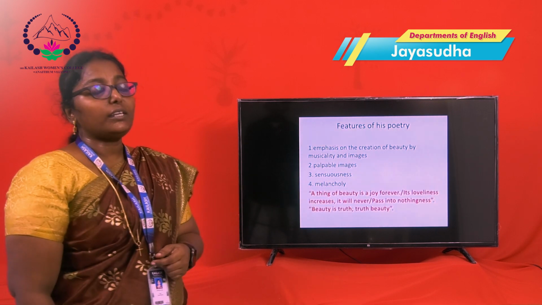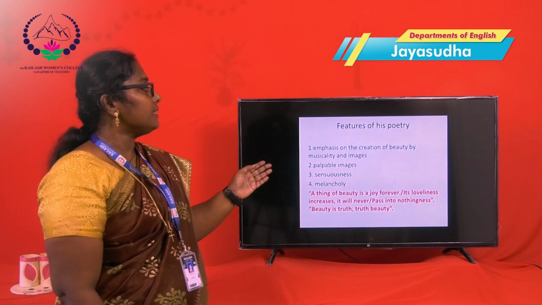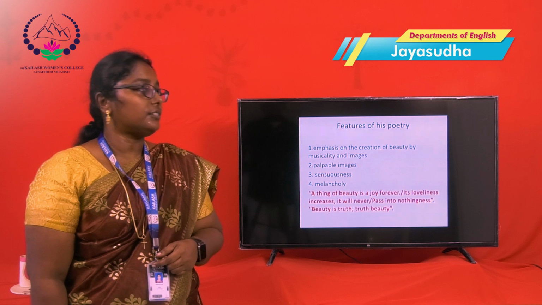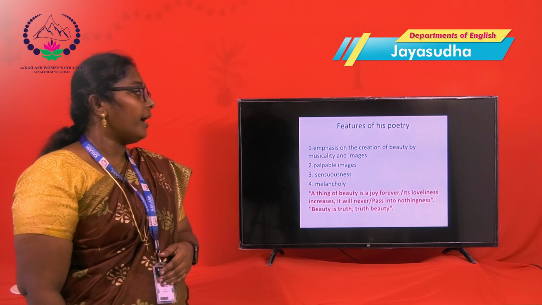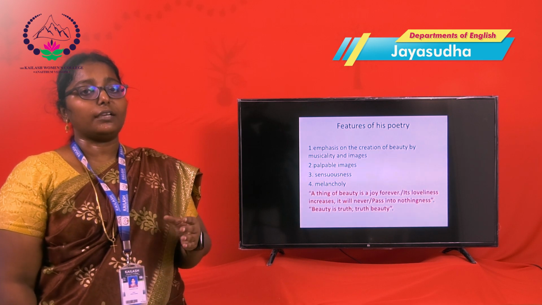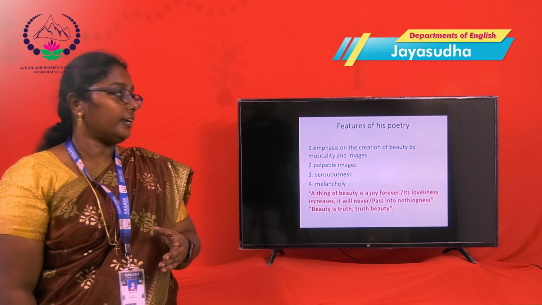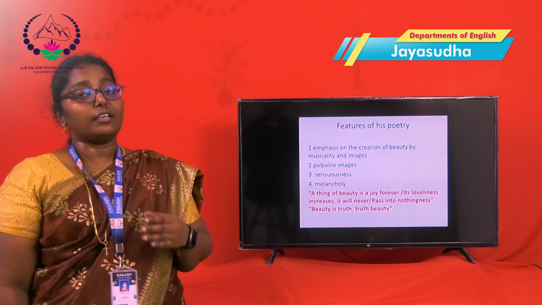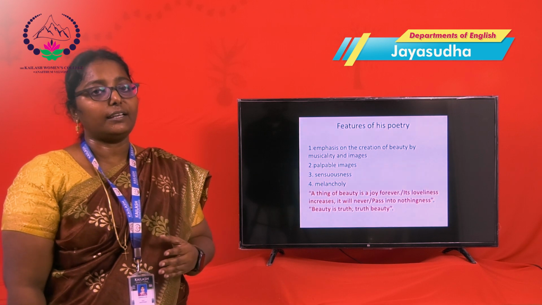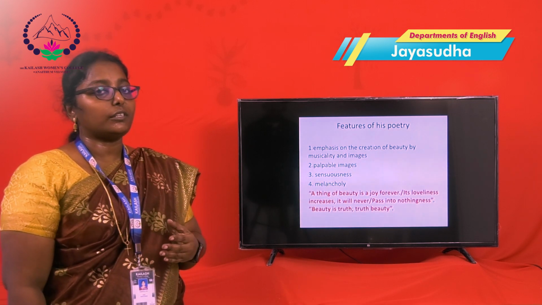Now we can see what the features of Keats' poetry are. The first is emphasis on the creation of beauty through muscularity and images. Second is palpable images. In his poetry, he portrayed a lot of images to describe nature. Next, he is a sensuous poet. Third, his poetry is full of melancholy that describes the sadness of people or nature in his poems.